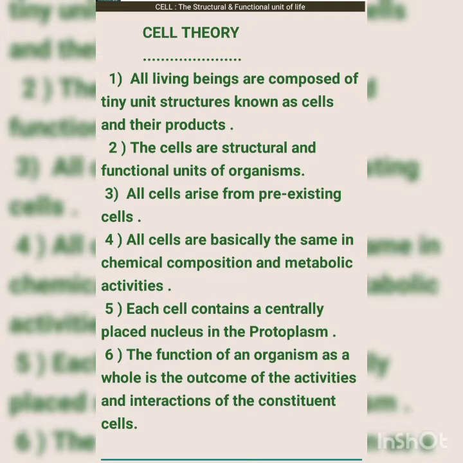So our body and all the organisms are composed of tiny unit structures called cells. The cells are structural and functional units of organisms. All cells arise from pre-existing cells.